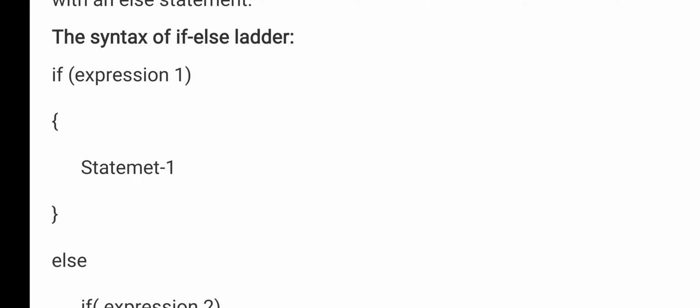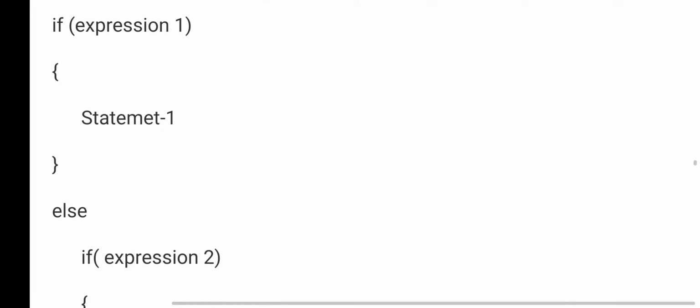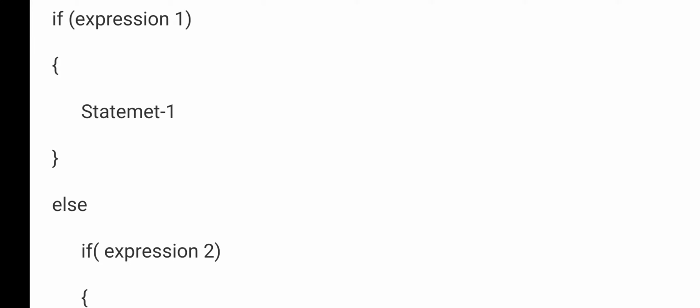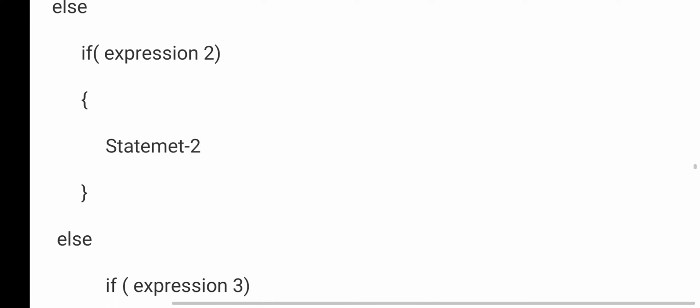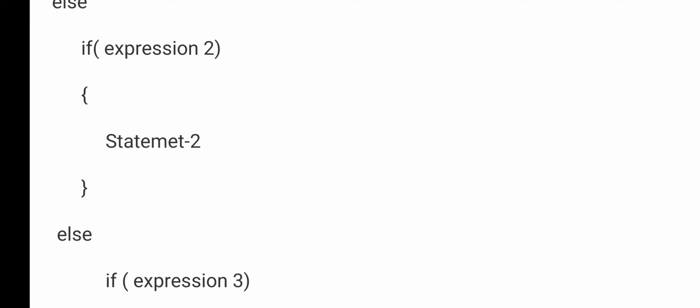If expression 1, it is one condition. If expression 1 is true, statement 1 will be executed. If expression 1 is false, then we will come to the else part. In the else part, I have given expression 2. Else part means the false part. In the else part, I am giving the condition, which means if the condition is false, then only we are checking one more condition. If expression 2 is true, then statement 2 will be executed.